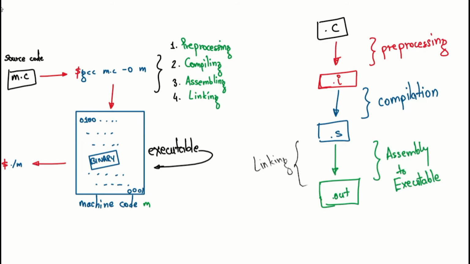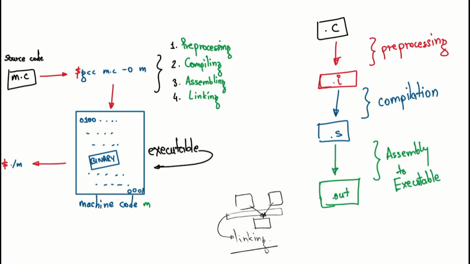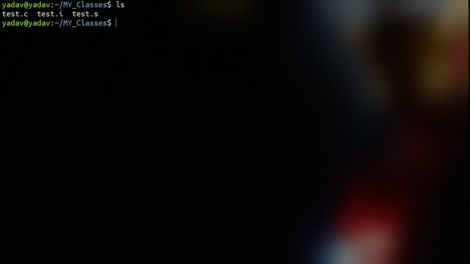So we may have multiple files and we may want to club them up. This is done using a linker. This process is called linking. Here we need not bother about it because we will be writing everything in procedural style.